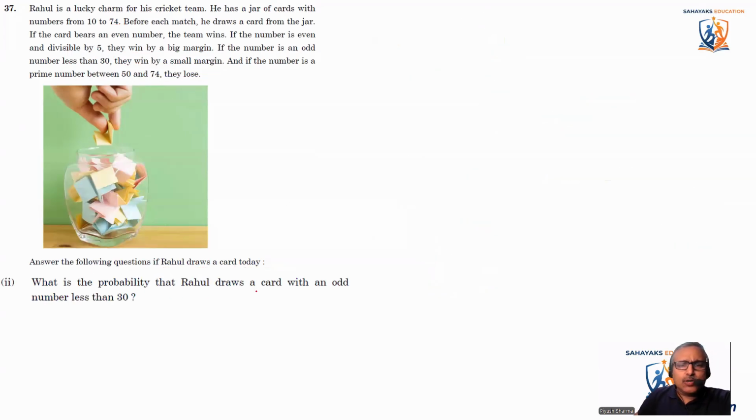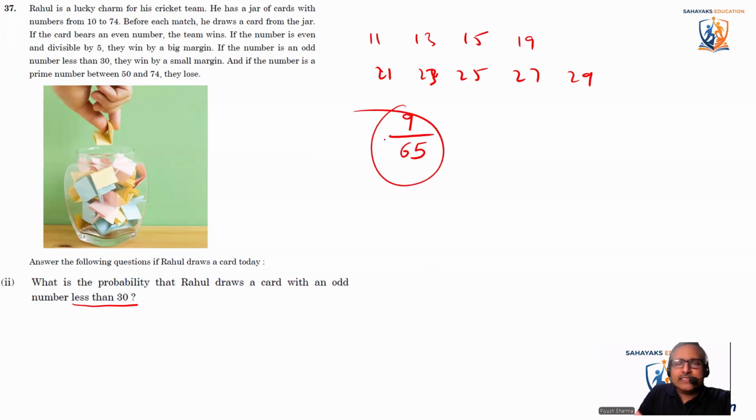It says, what is the probability that Rahul draws a card with an odd number less than 30? First of all, it should be an odd number and less than 30. So we need to find out how many such numbers there are. One way is to count, because there'll be a handful. So 11, 13, 15, 19, 21, 23, 25, 27, and 29. These are the cards. So basically 5 and 4, 9 cards. So 9 divided by the total number of cards, 65. So 9 by 65 is the probability that the card is an odd number card less than 30.